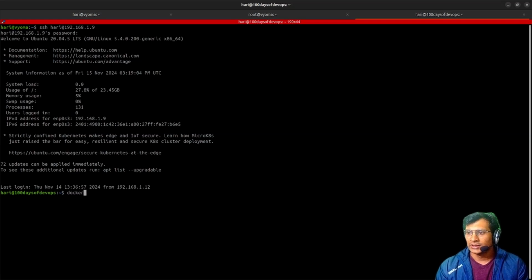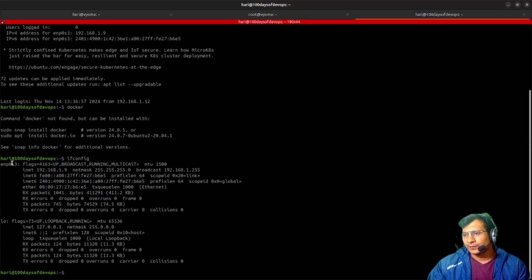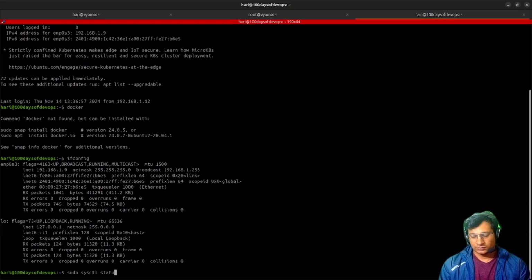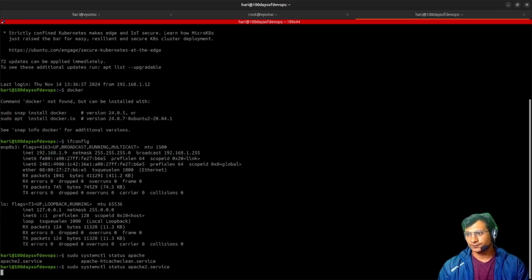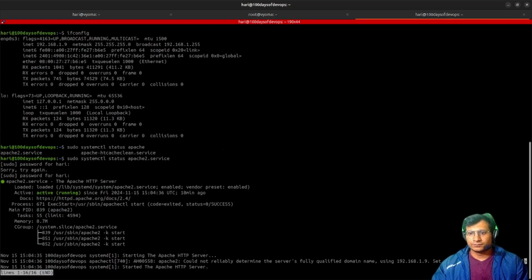I don't think Docker is currently installed in my system. Okay, Docker is not installed. But first of all, I'll run ifconfig. There are these two network interfaces currently available on this particular VM. For now, sudo systemctl status apache2 service. Okay, so this Apache server is currently running.